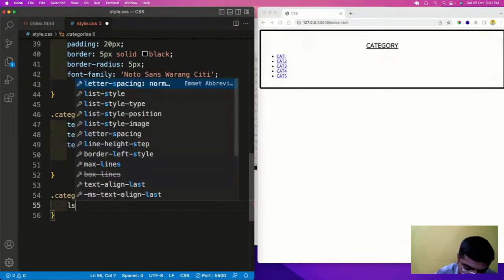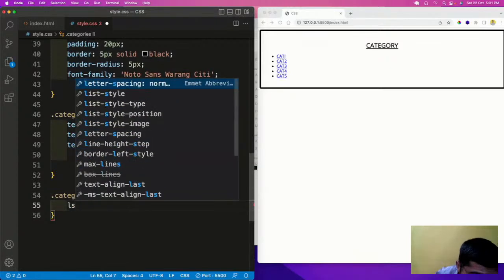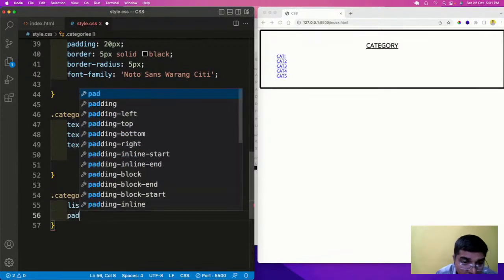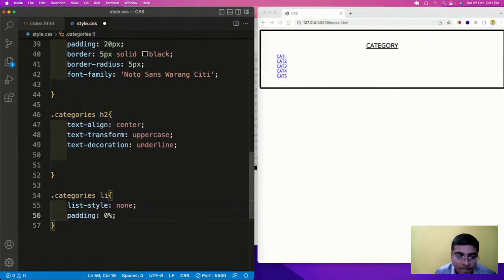So here we will use the list style as none, so that the dot fills come, dot fill remove. We use a padding of 0 so that everything will be like that.